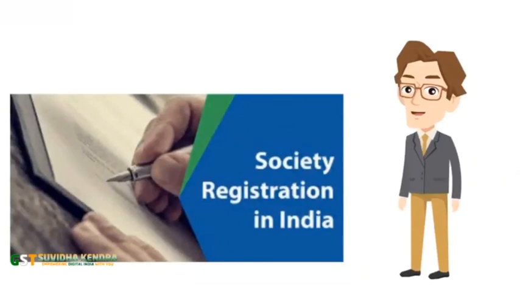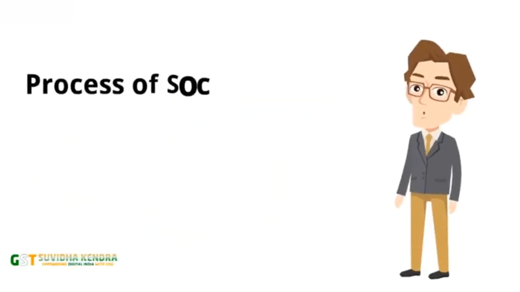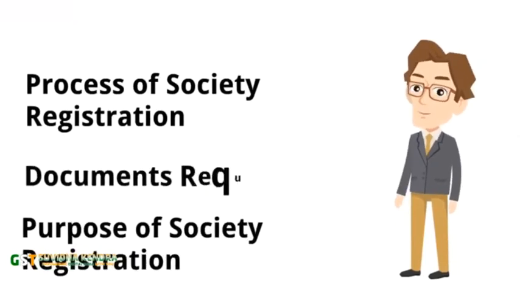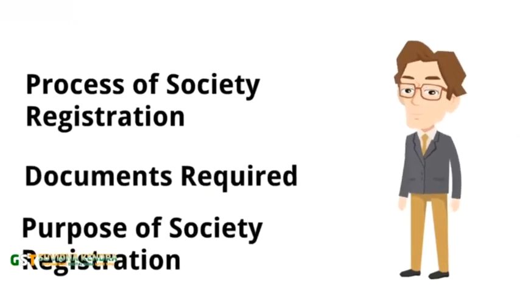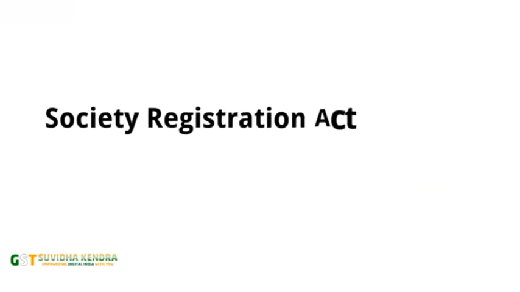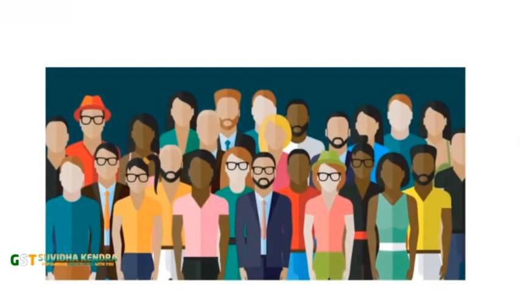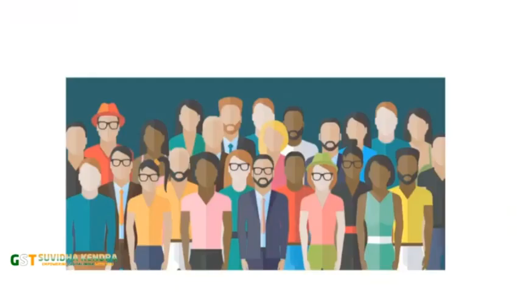We will understand its procedure, purpose for which society can be registered, and the documents needed for its registration. So the Societies Registration Act 1860 governs the registration of society. As per the act, society is a separate legal entity formed by association of persons for the betterment of society.